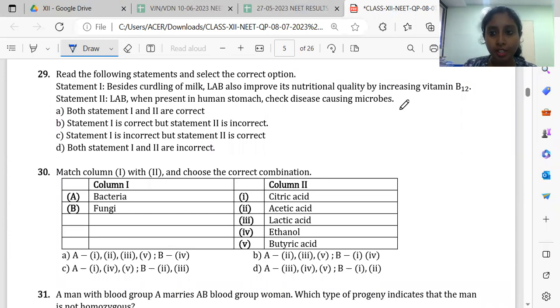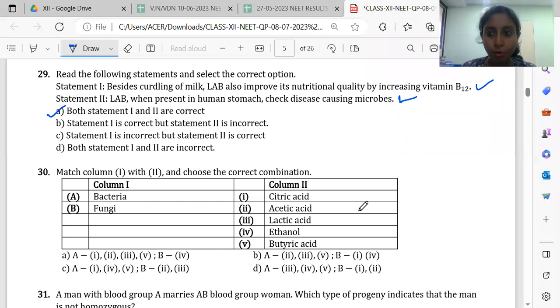Then 29 if we see. Again here some statements are given and we have to select which is correct, which is wrong. Besides curdling of milk, LAB also improves its nutritional quality by increasing vitamin B12. It is correct. Then LAB when present in human stomach, it will check the disease causing microorganisms. It is also correct. Both statements are correct.